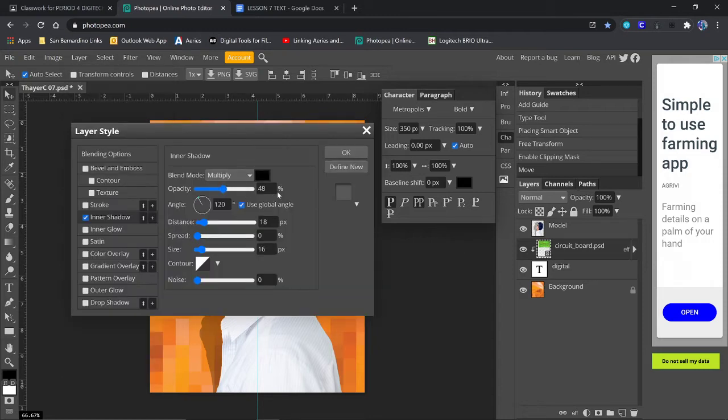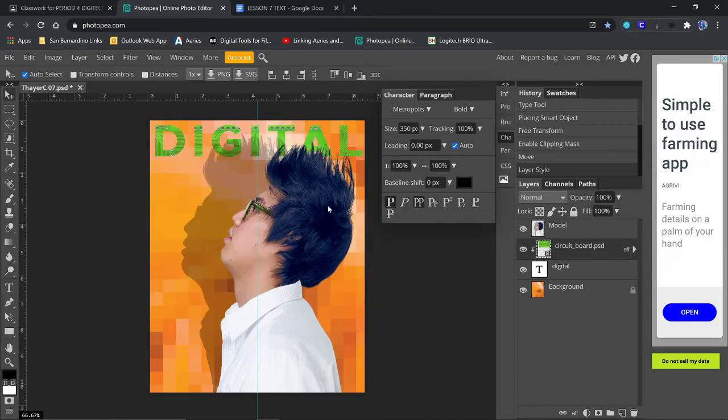Okay. These settings: my mode should be multiply, opacity set to 48. Leave this angle stuff where it is at 120 and to the left. Distance at 18, the spread at 0 and the size at 16. Noise should be at 0. And hit OK. Okay, it didn't do anything.